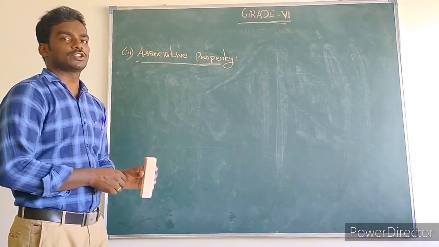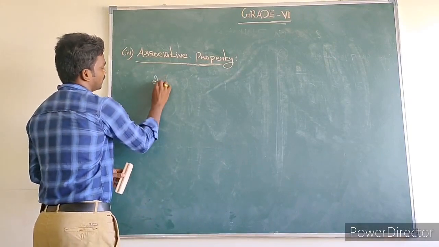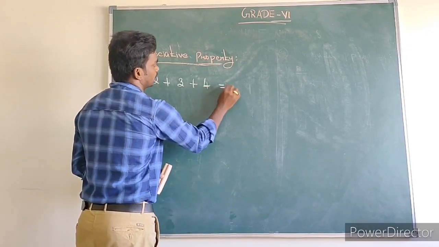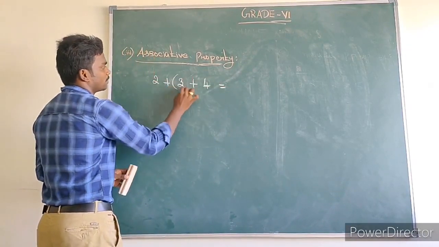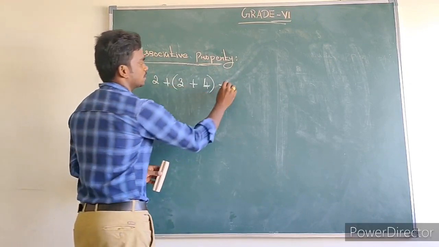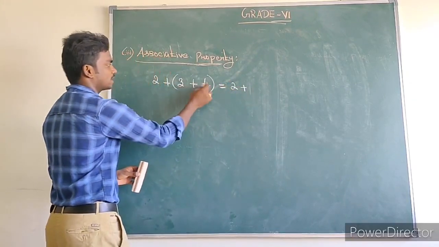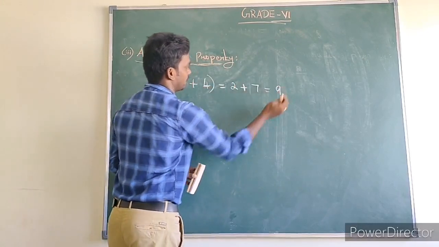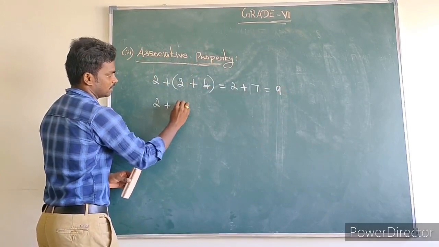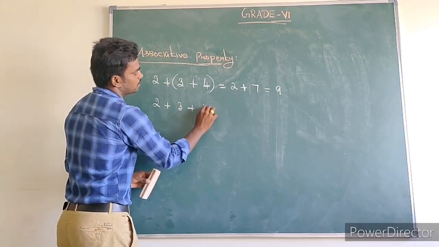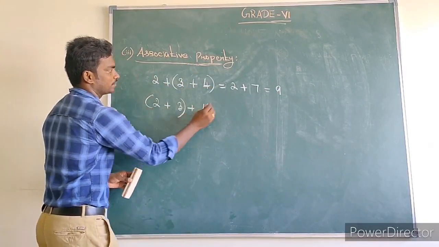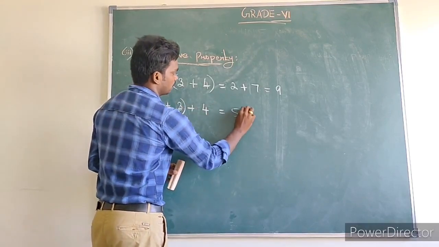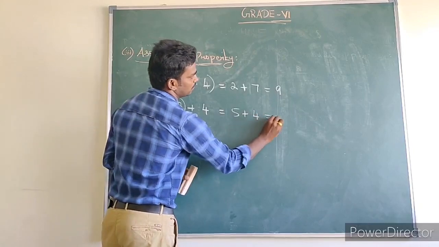Next, the third one, associative property. What is the associative property? We can add the numbers 2 plus 3 plus 4. We can apply the bracket to the last two numbers: first 2, then add 3 plus 4, which is 7, so 2 plus 7 is equal to 9. Next, we write the same numbers 2 plus 3 plus 4, and apply the bracket to the first two numbers. We add 2 plus 3, which is 5, and 5 plus 4 is equal to 9.